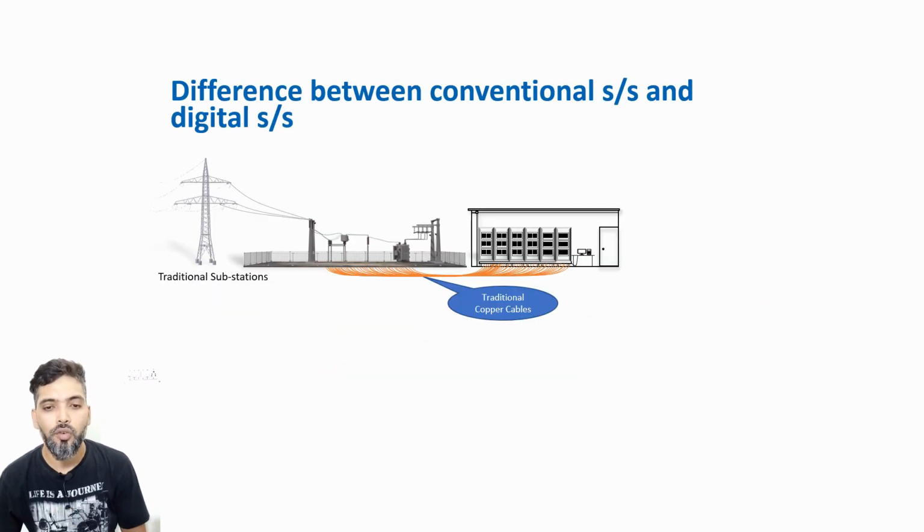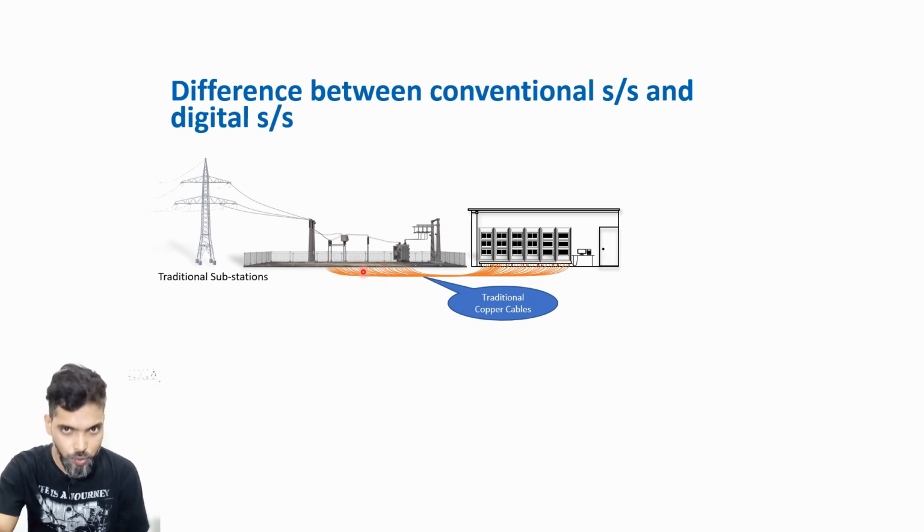So if you go for a conventional substation, there will be a lot of copper cables. You can see here, from here to here, a lot of copper cables between your switch yard and your control room. And you can see 1, 2, 3, 4, 5, 6 bays in this room. This is a graphical representation, but there are 6 bays in a conventional substation.